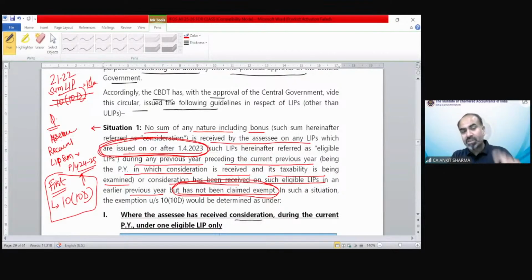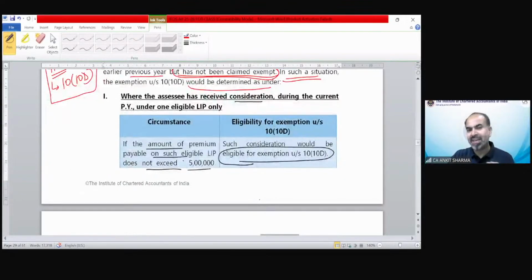So for any policies issued on or after 1st April 2023, and in previous year 24-25 you are claiming exemption for the first time, then situation 1 would be applicable. In such a situation, the exemption under section 10(10D) would be determined as under. When I solve an example, you will understand it very easily.